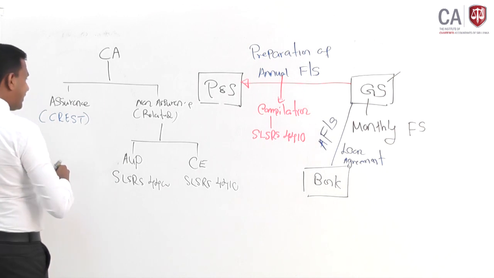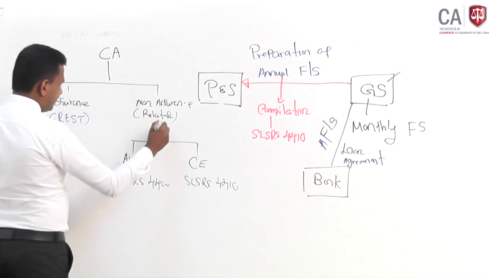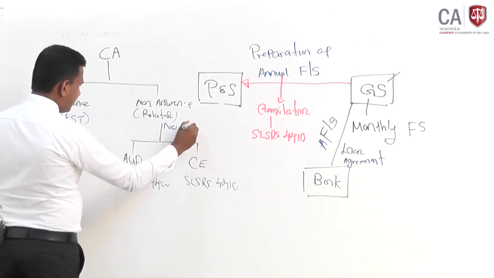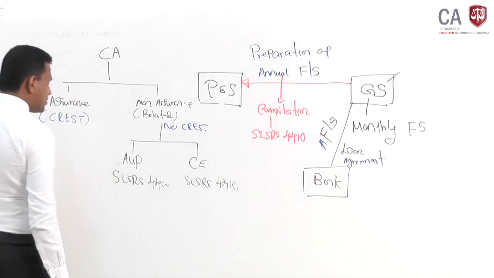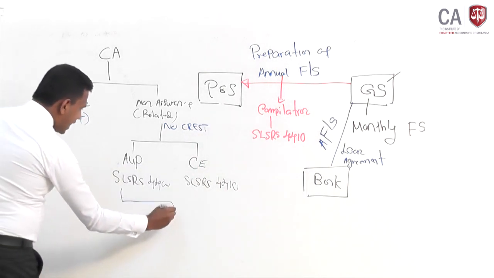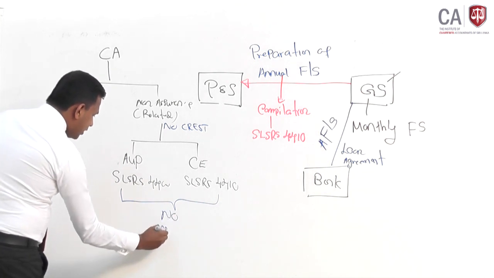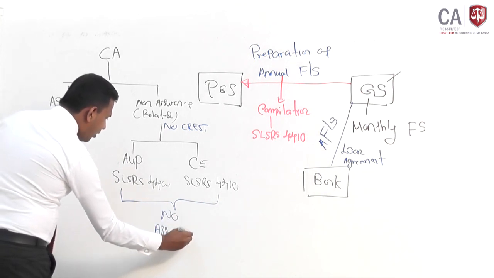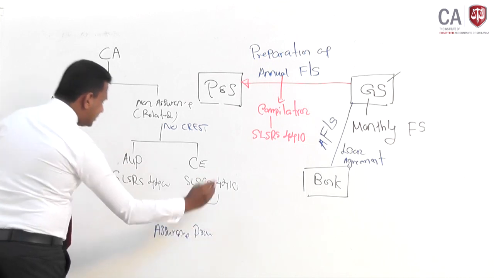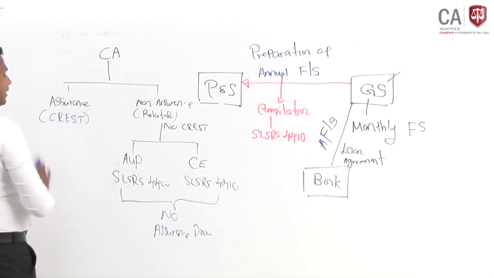Here no trust. So no trust. So that means in both these activities, no assurance is provided. In order to provide an assurance, you need to comply with the trust.